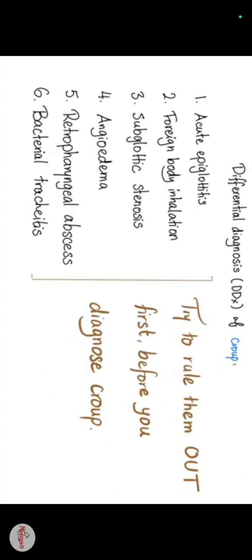Okay, so differential diagnosis of croup: acute epiglottitis, foreign body inhalation, subglottic stenosis, angioedema, retropharyngeal abscess, bacterial tracheitis. So in that case, try to rule them out first before you diagnose croup. Before we diagnose that the child is suffering from croup, we have to rule out foreign body inhalation, subglottic stenosis, acute epiglottitis, angioedema, retropharyngeal abscess, and bacterial tracheitis.